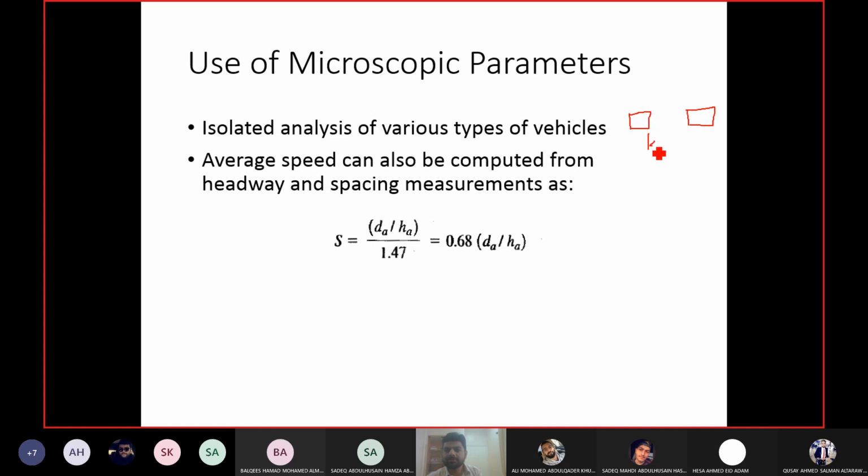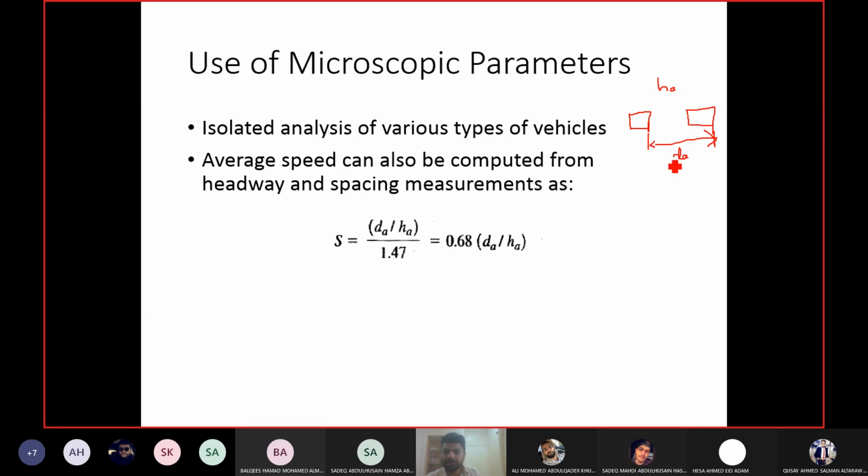The average spacing between the vehicles is dA, right? So for this vehicle to come from this point to this point, how much time will it take? HA. This is how we defined HA, right? The time taken by the second vehicle to come to the same observation point. While this vehicle is traveling this distance, it travels in HA, which is equal to dA.